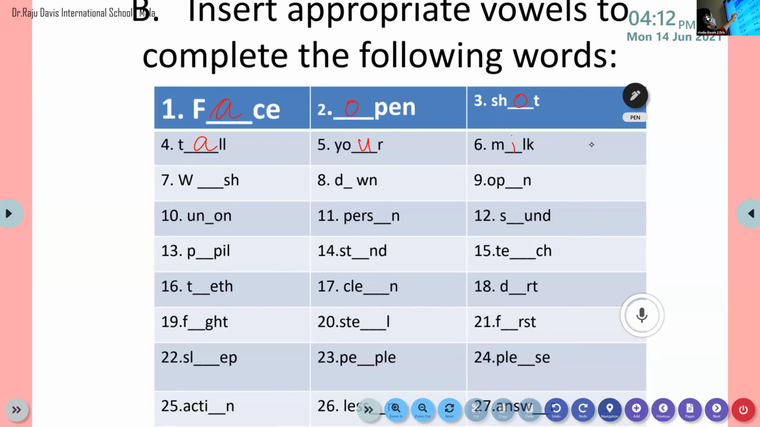No, which letter has to be? W-S-H. So which letter we have to insert there? Yes, Antonio. Come on, Antonio. A. A. Very good, Antonio. It is A. Okay. So A. Wash. It is wash. So the letter A has to be inserted. So A is a vowel. Okay. So all of you, please. Very good.